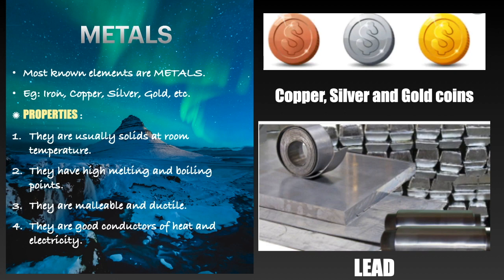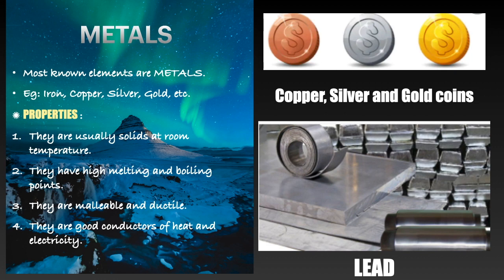First is metals. Metals are the most popularly known elements. For example, copper, silver, gold, etc. Now let's talk about some of their properties. They are usually solids at room temperature except for mercury, which is found in liquid state at room temperature. You can see it in a thermometer, the red liquid is mercury. They have high melting and boiling points, and this is the same reason why they are good conductors of heat and electricity. They are malleable, which means they can be beaten into thin sheets.